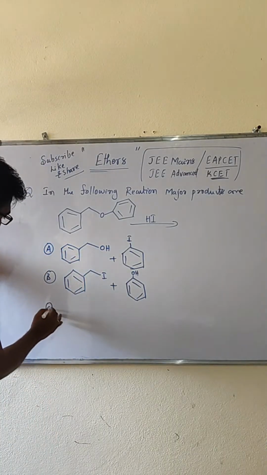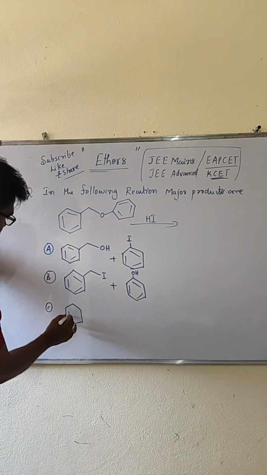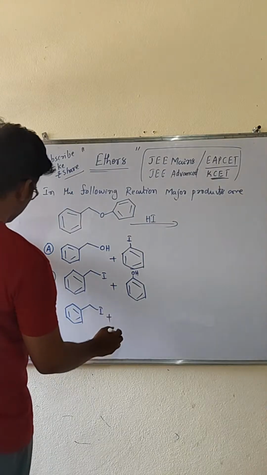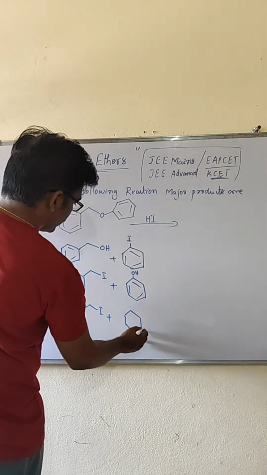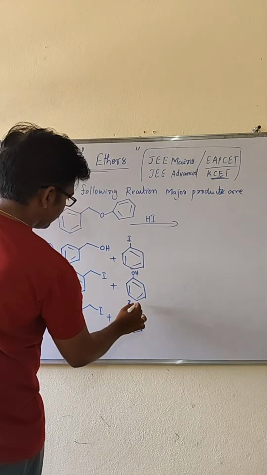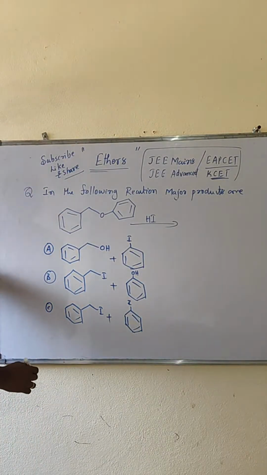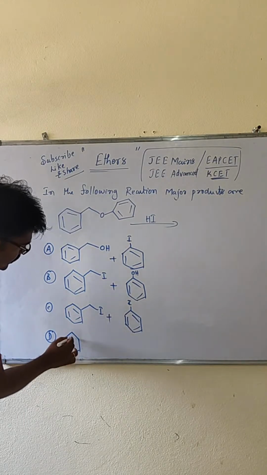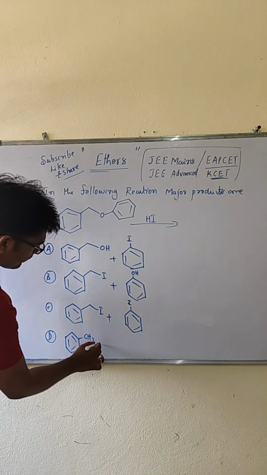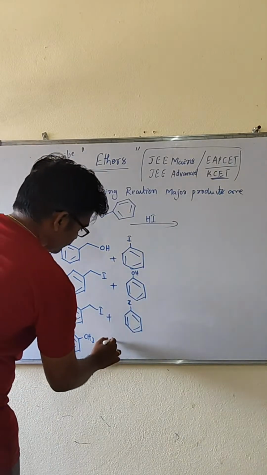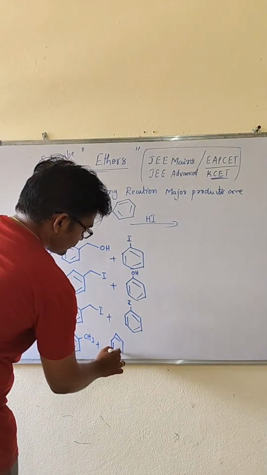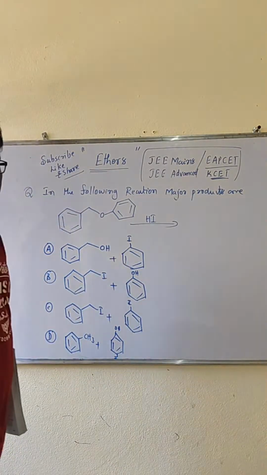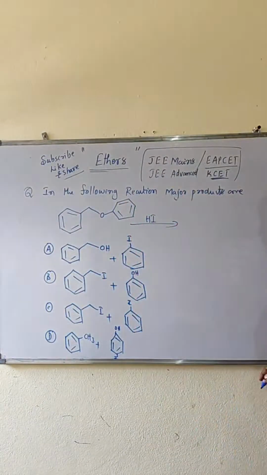Option C, benzene attached with alkyl iodide plus iodine. Option D, the benzene converted into CH3 plus benzene attached with iodine, and OH also attached. Observe the question and all the options carefully.